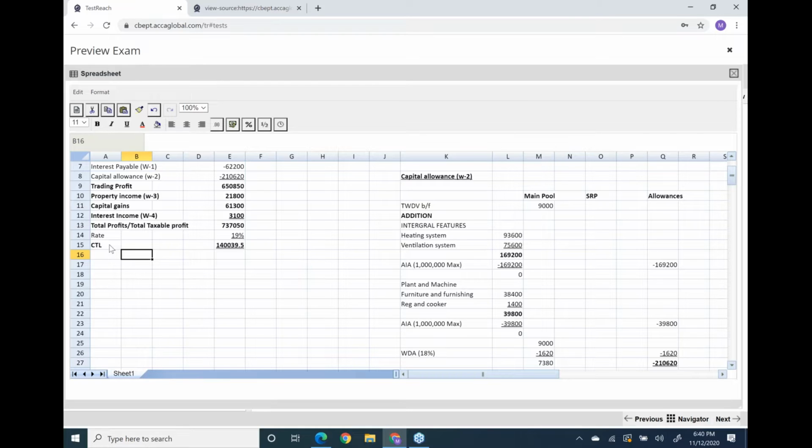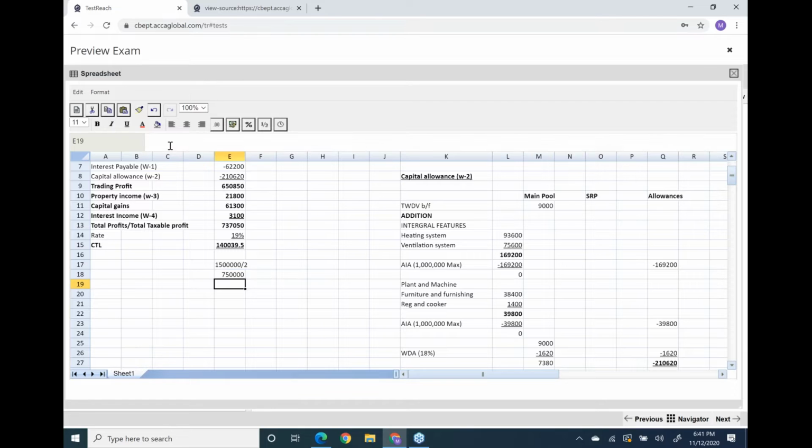So 1.5 million divided by 2, your limit will be 750,000. Now the question is, sir, won't we apportion the limit because of the accounting period?